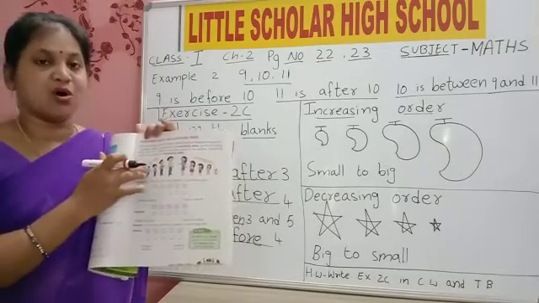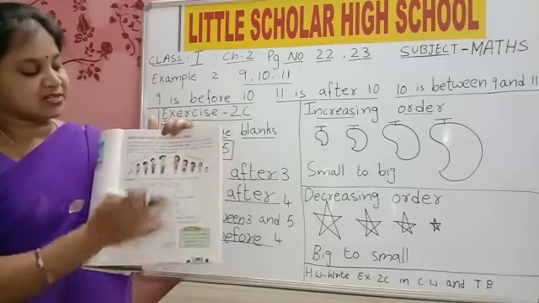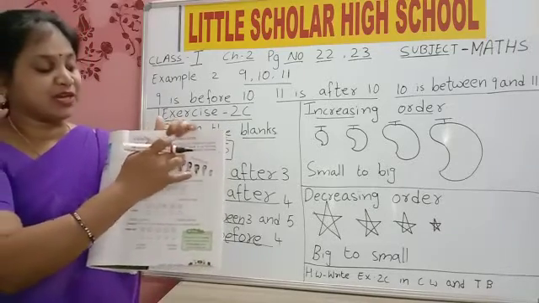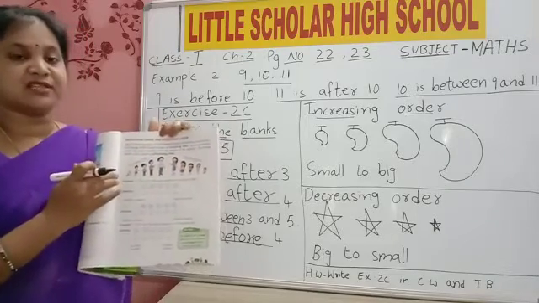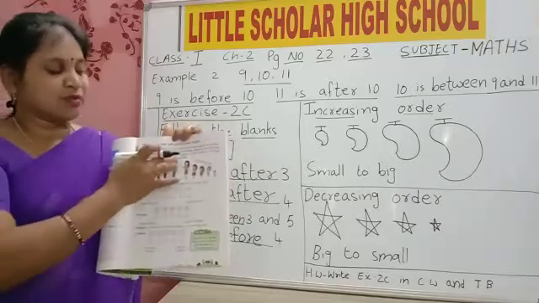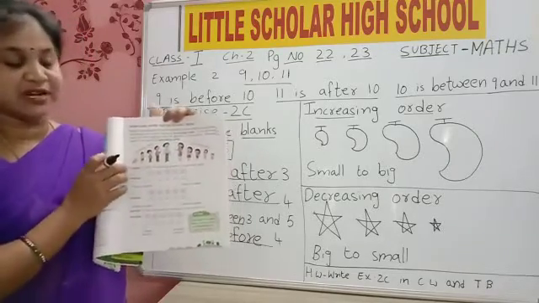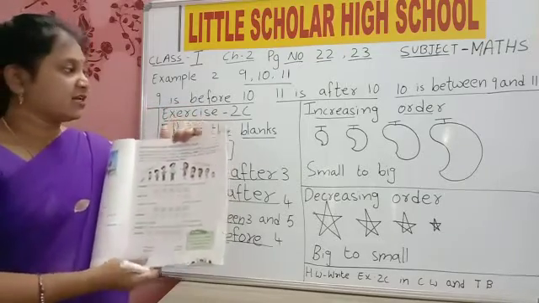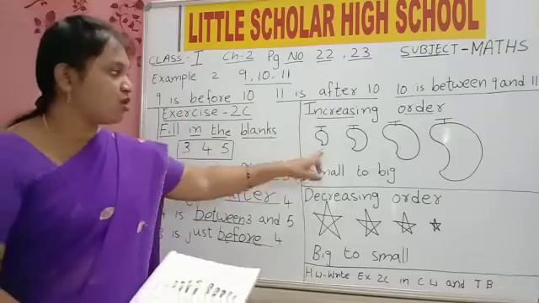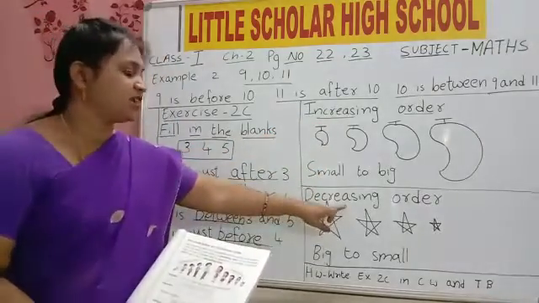Increasing order means small to big. Here you can see decreasing order means big to small. Increasing order means small to big. Decreasing means big to small. You can see this picture children, you will understand clearly. It's on page number 23. Arranging numbers or objects from small to big is known as increasing order. Big to small is known as decreasing order.